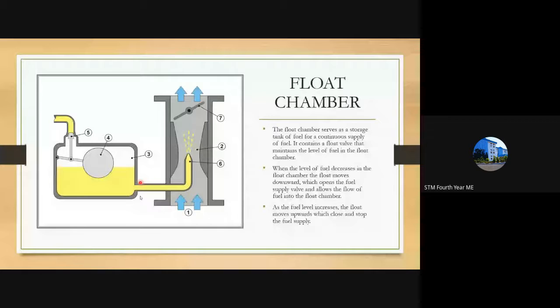This is done to avoid fuel pressure buildup inside the float chamber, because once the fuel pressure builds up, the float chamber itself can be destroyed, or it will have some defects. For that not to happen, we provide a float valve.